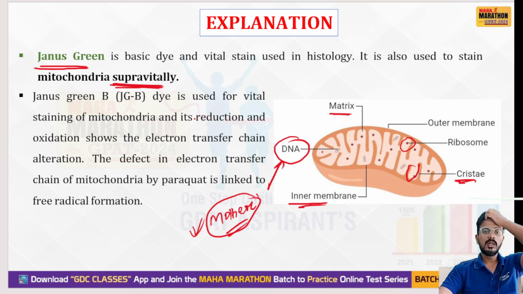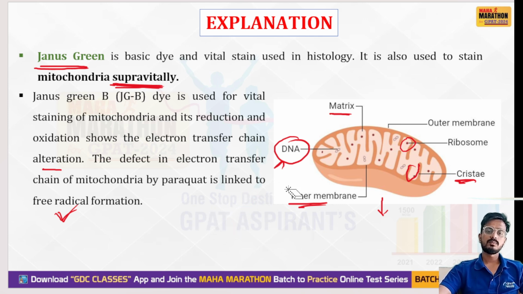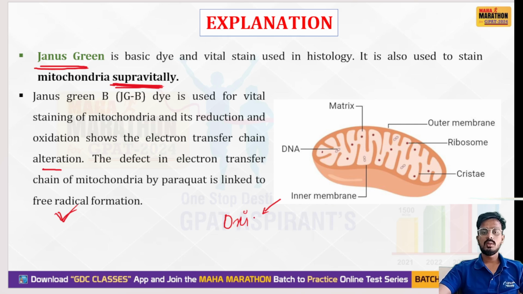Janus green B, that is JGB dye, is used for the vital staining of mitochondria, and for reduction and oxidation, so electron transport chain alteration. The defect in the electron transport chain of mitochondria by paraquat is linked to free radical formation. Remember, your mitochondria is responsible for the oxidation reduction balance. If we talk about mitochondria, they maintain the balance between oxidation and reduction.